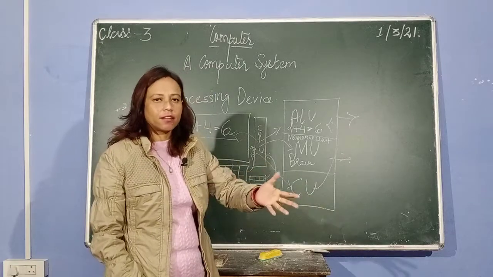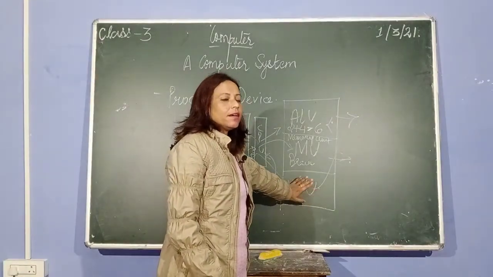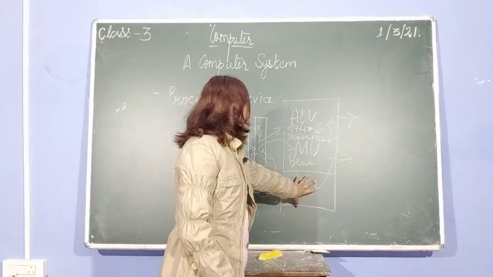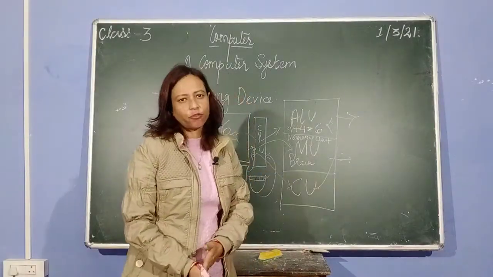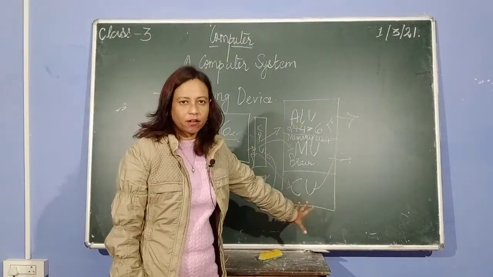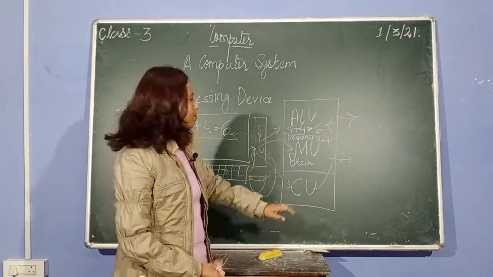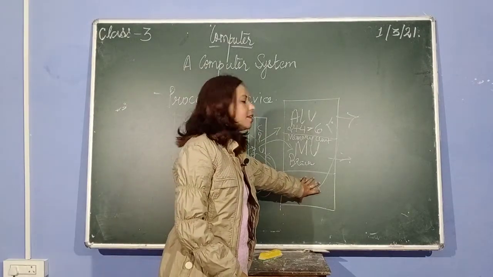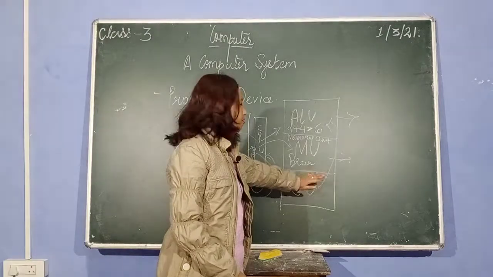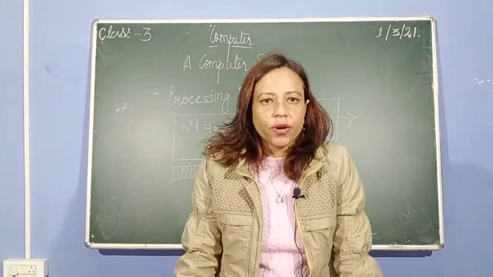Inside this computer, in the CPU box, that part is done by the CU, control unit. It checks whether all the systems are performing well or not, whether all the devices are doing their duty or not, and which part needs to be functioned. It is all checked by your CU, that is your control unit.